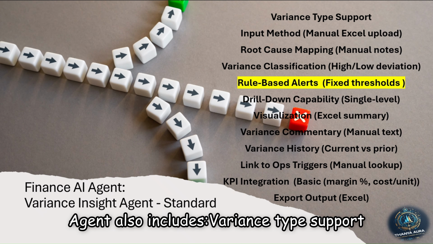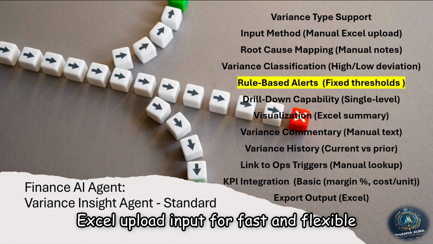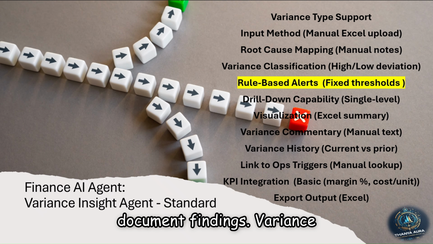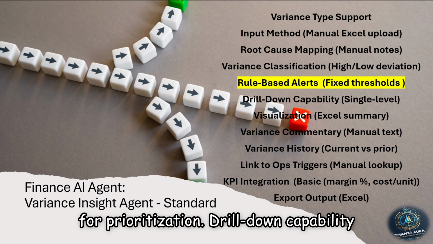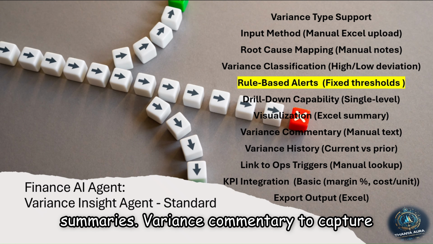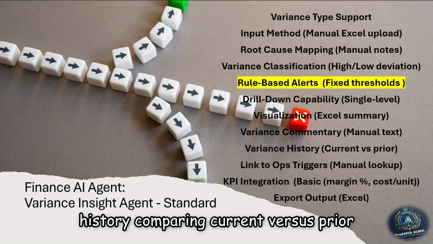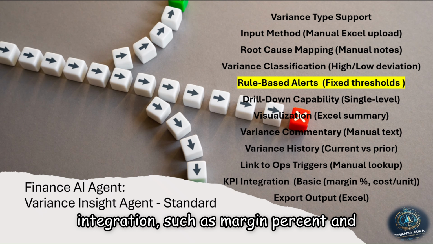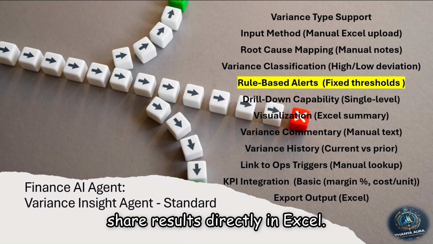The Variance Insight Agent also includes Variance Type Support to classify deviations more clearly, Excel upload input for fast and flexible data integration, root cause mapping where you can add manual notes to document findings, Variance Classification by high or low deviation for prioritization, drill down capability to zoom into single-level detail, Excel-based visualizations for clear summaries, Variance Commentary to capture field-level explanations, Variance History comparing current versus prior periods, Link to Ops triggers for manual operational lookup, basic KPI integration such as margin percent and cost per unit, export output so you can share results directly in Excel.